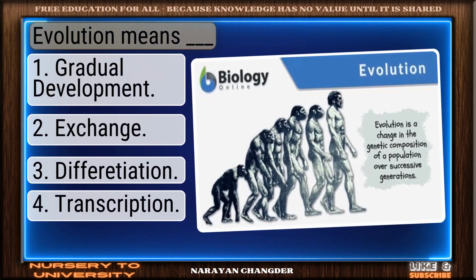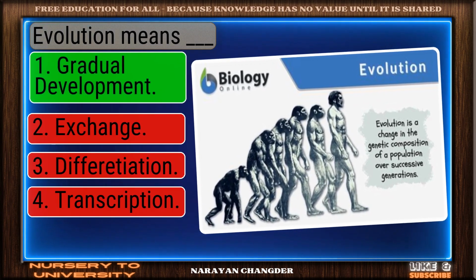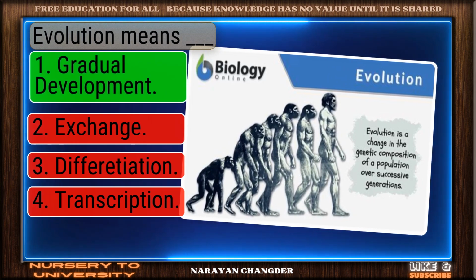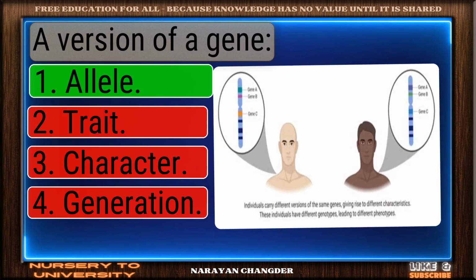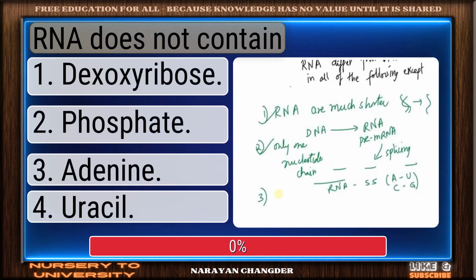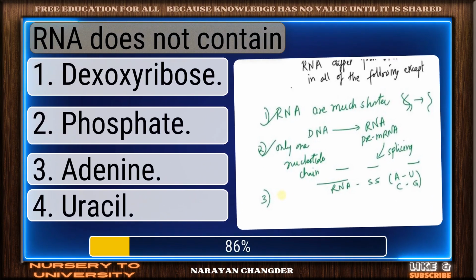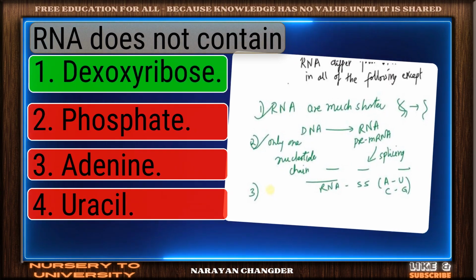Evolution means dash. Right again. Gradual development is valid. A version of a gene. You got it. Allele fits. RNA does not contain. Sharp thinking. Deoxyribose is right.